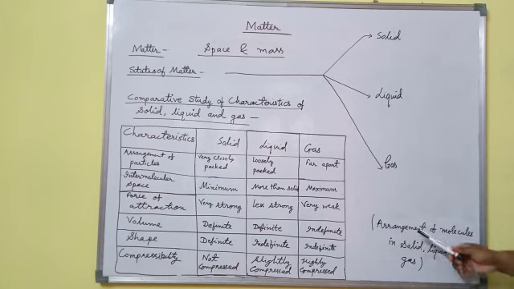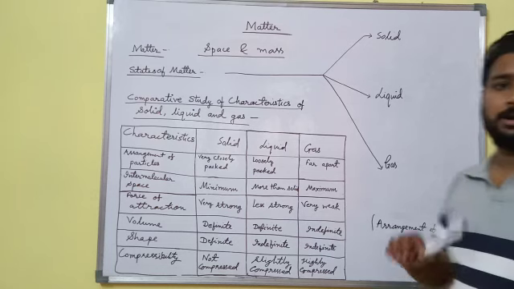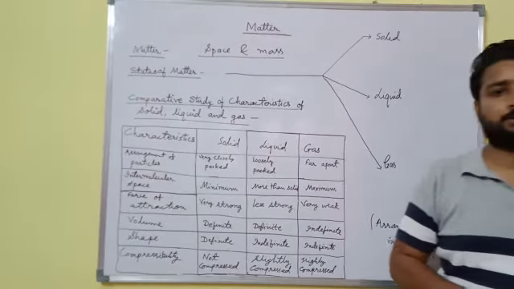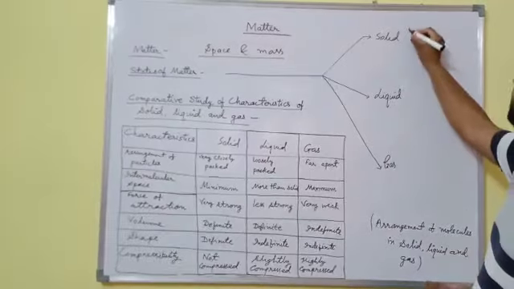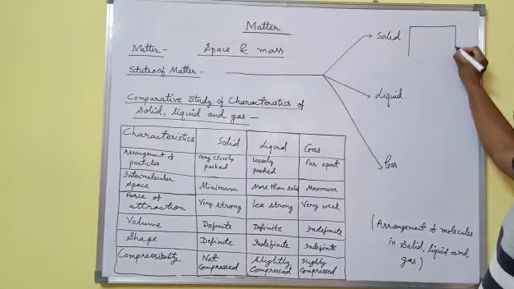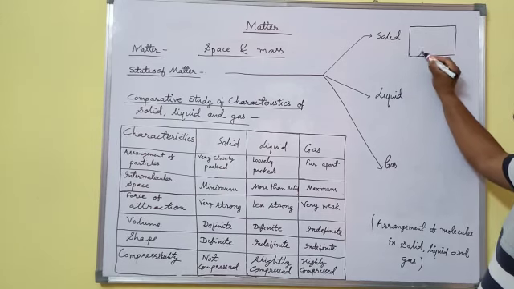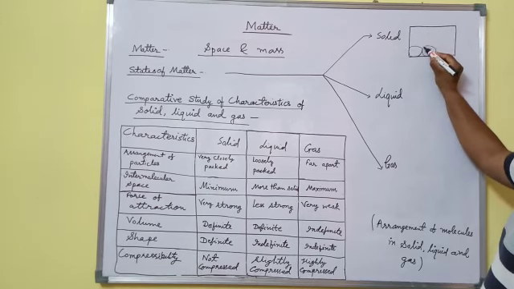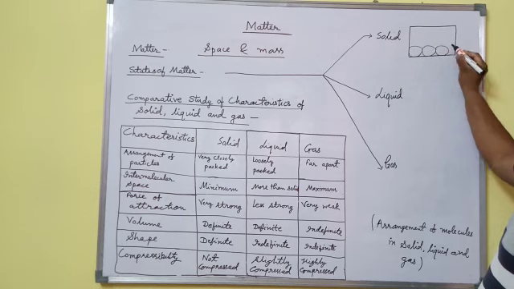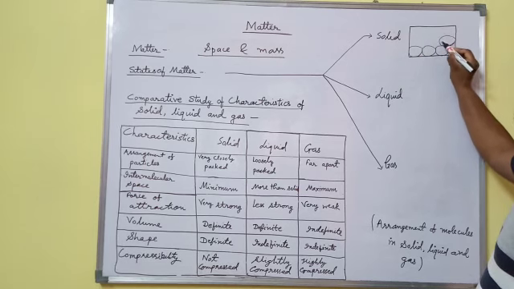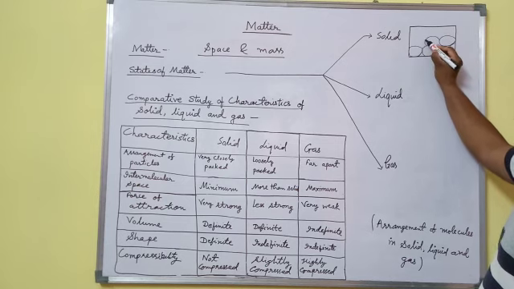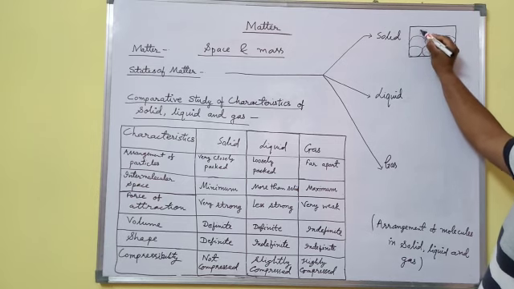Now we will discuss the arrangement of molecules in solid, liquid, and gas. In case of solid, molecules are tightly packed. It means the space between molecules in case of solid is very less.